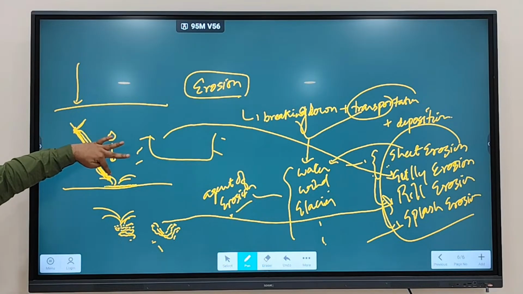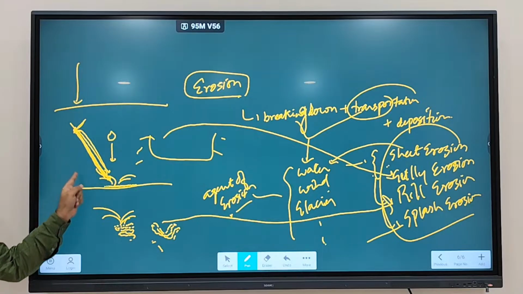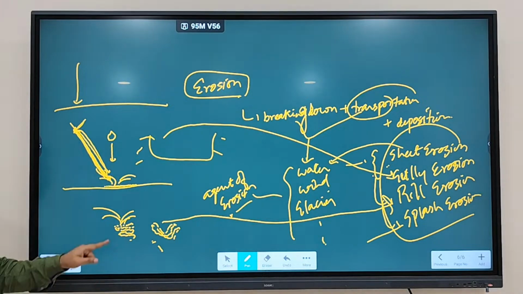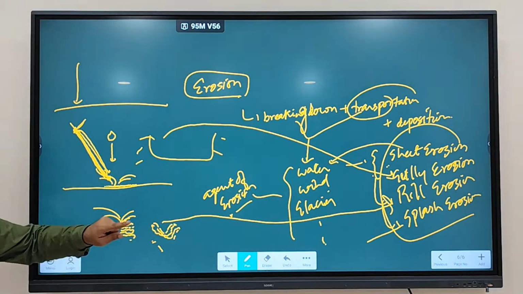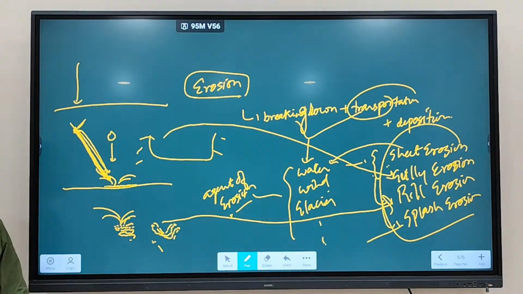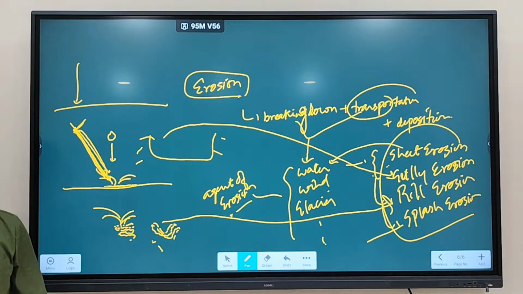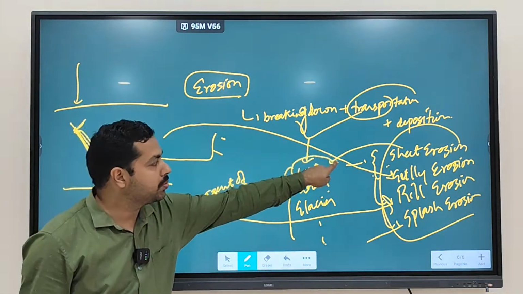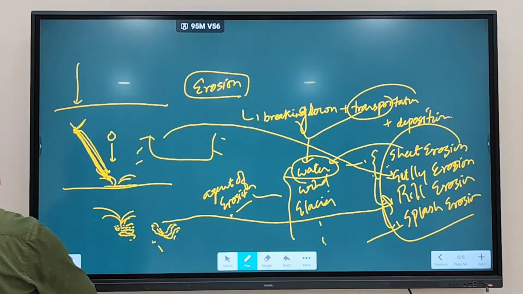So what is splash erosion? When rainwater is falling, what will happen? It will fall, it has a certain weight, because of this soil sediments will get splashed. That type of erosion is called what? Splash erosion. Because of this splashing, what will happen? A space is going to be created. This space is going to be called rill erosion. When the rill gets widened, what will happen? Gully erosion. And when the entire upper layer of soil is removed, it is going to be called sheet erosion. So these all can be caused due to what? These all can be caused due to water. Clear?